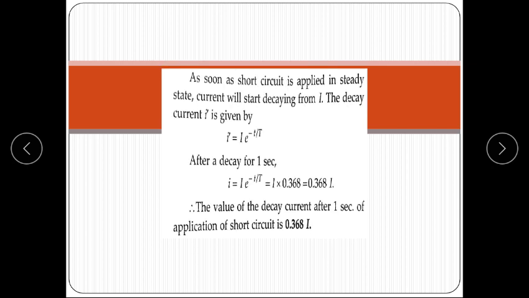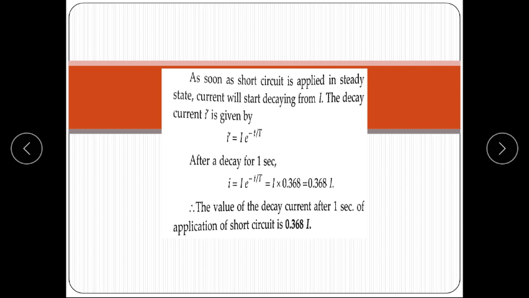Next is the natural response of the RC circuit. In case of a forced response, the circuit is connected with a DC source and it is not removed from the circuit. An analysis is done on the basis of the given circuit. But in natural response, we remove the source after charging, and the RC parameters are shorted by the switch.